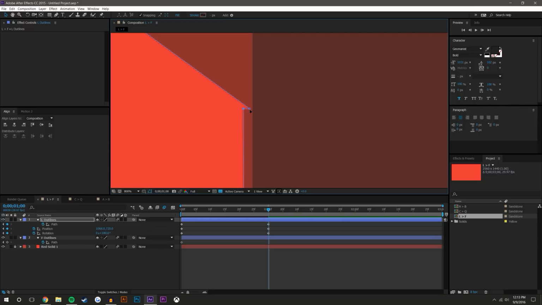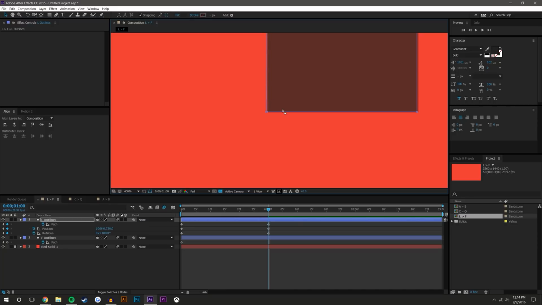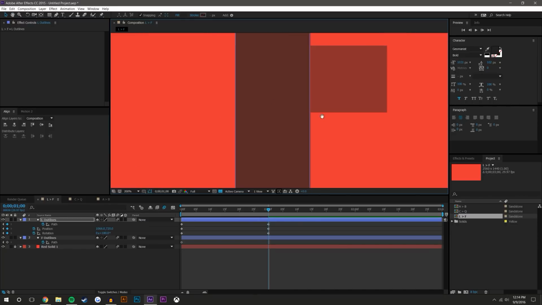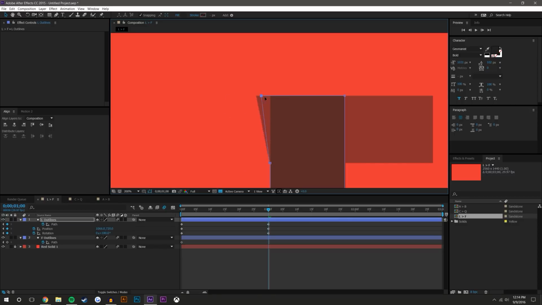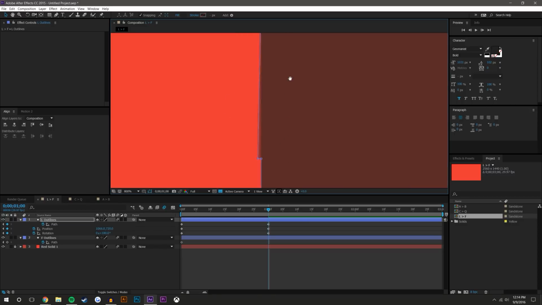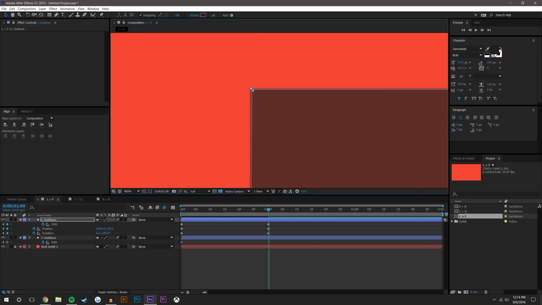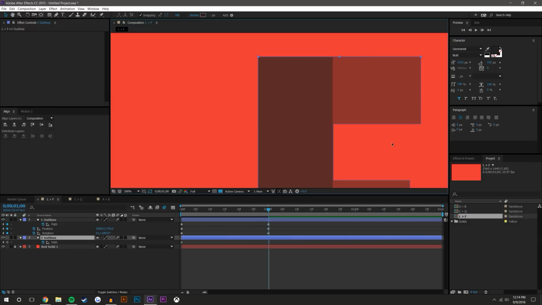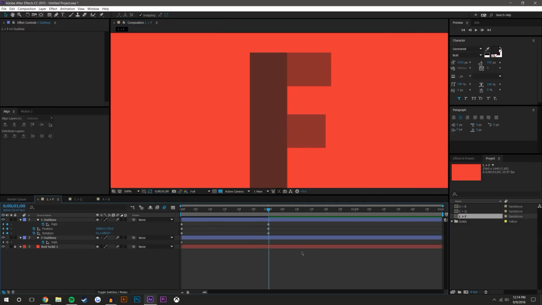So what I'm going to do here is just drag these over, and you can see that this L is technically a little bit thinner than the F. So I'm just going to bring these in a little bit. We might be off center just a tad, but that's okay. So now we have our main stake part of the L. And when you hold shift, it keeps it on one axis, so that's how I'm getting these straight lines. All right. So there we have that.